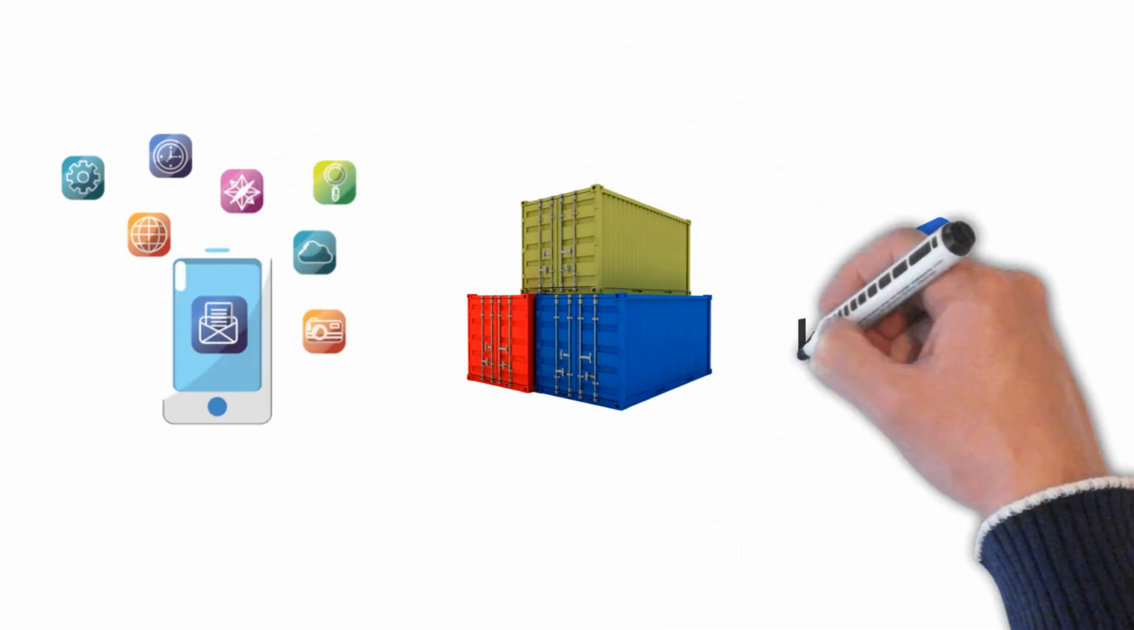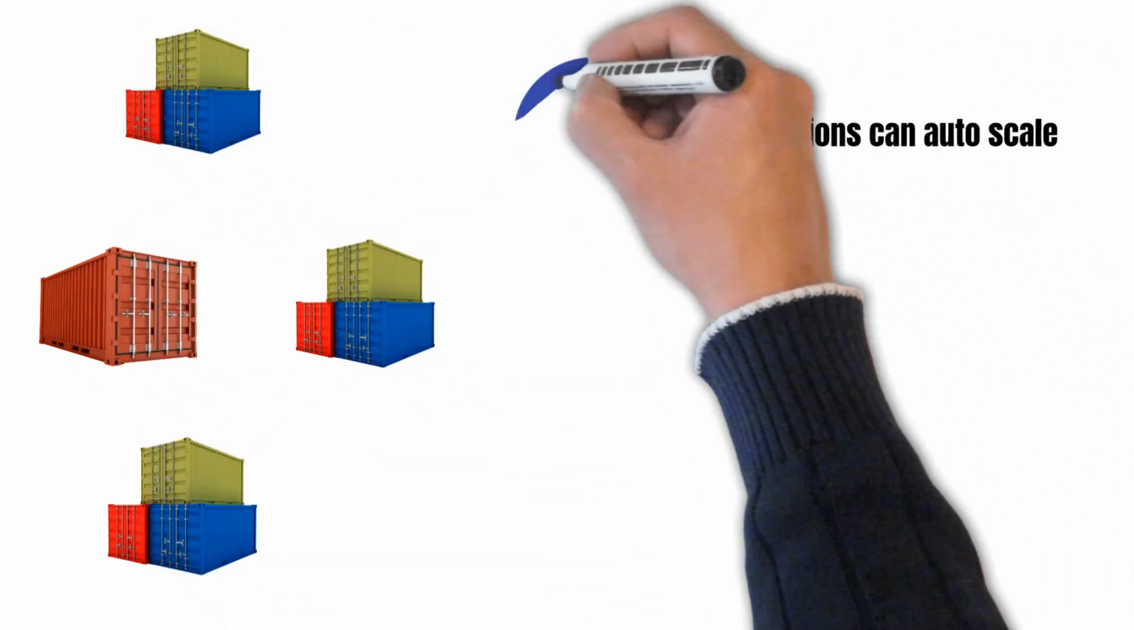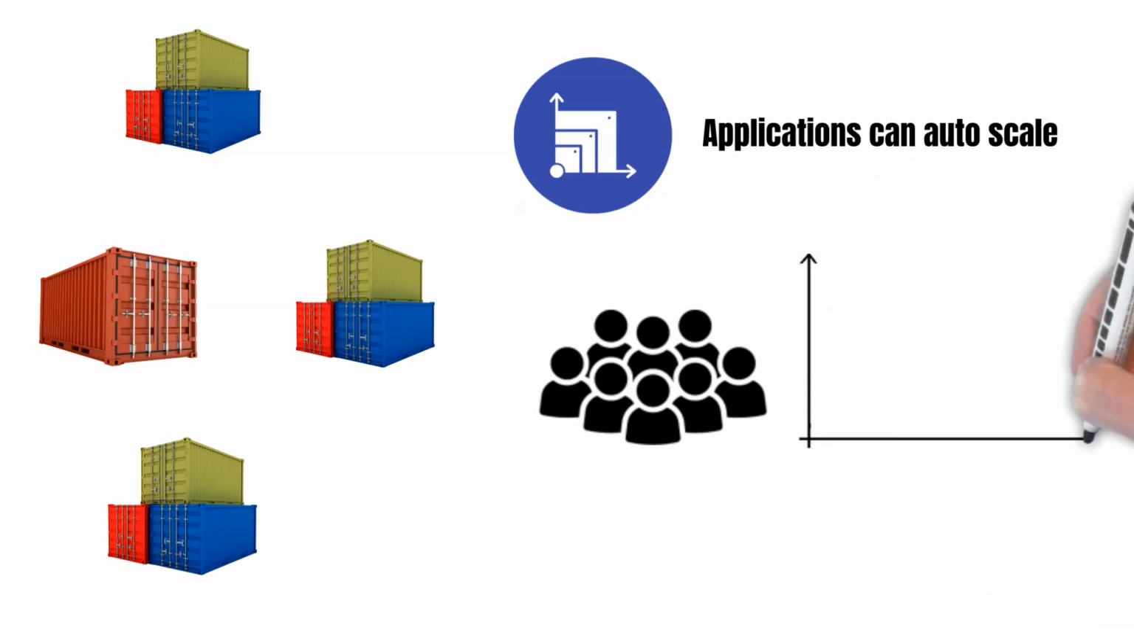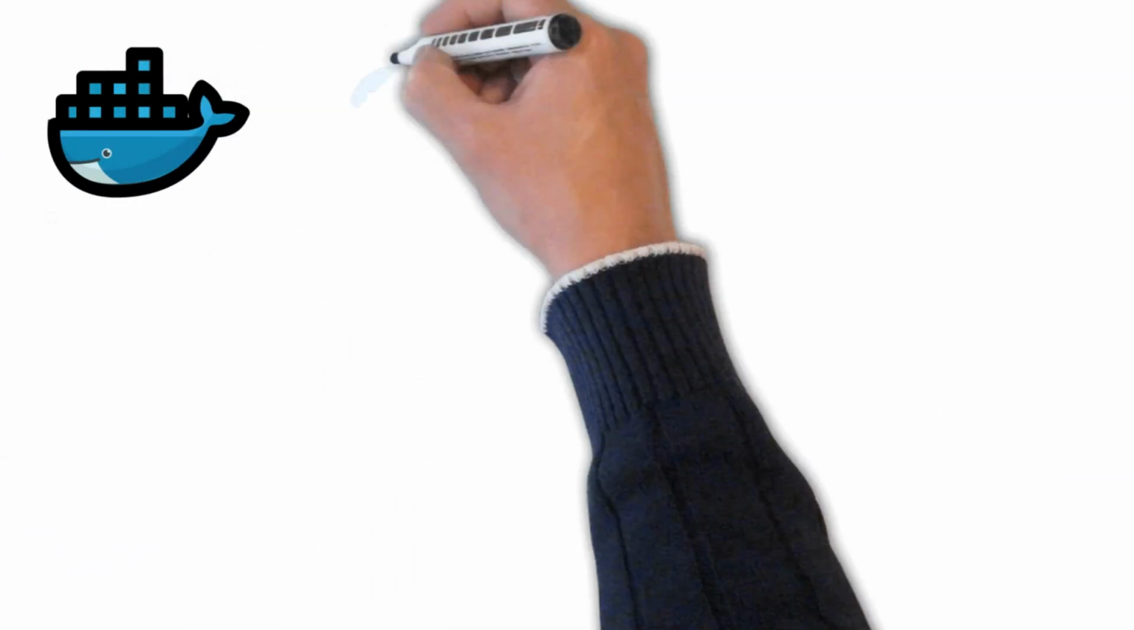A modern application has numerous containers, and Kubernetes is responsible for managing them in production. Because containers are easy to duplicate, applications can auto-scale, meaning they can adjust their processing capacity based on user demand. Docker is a great help for developing modern applications.